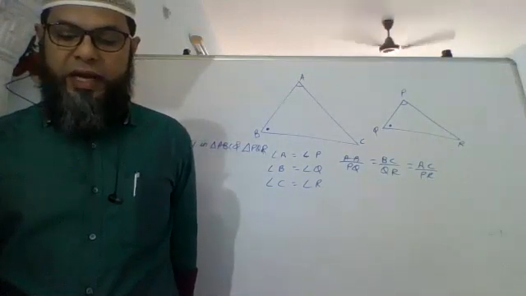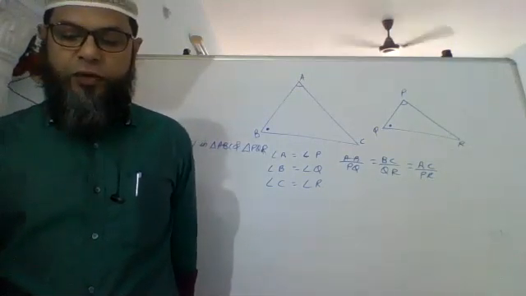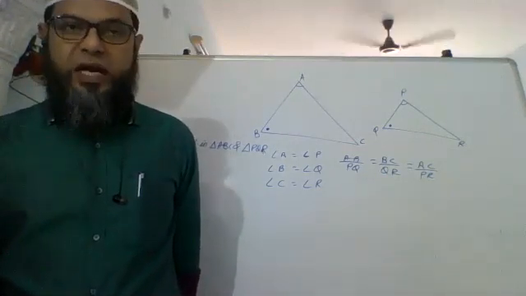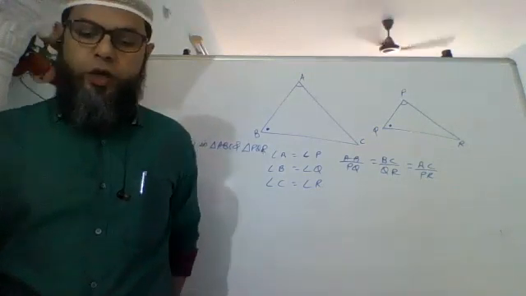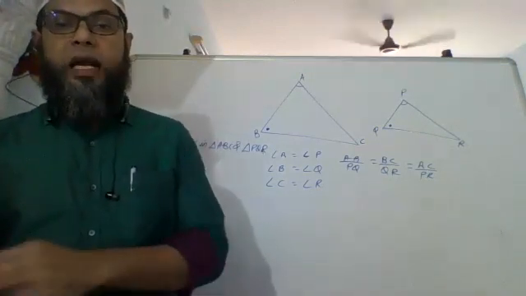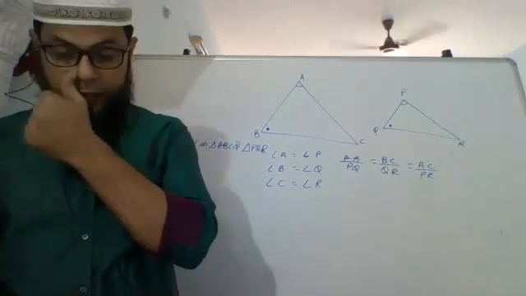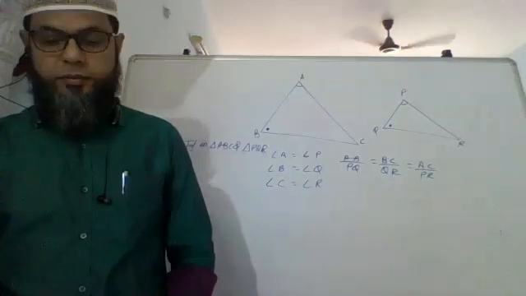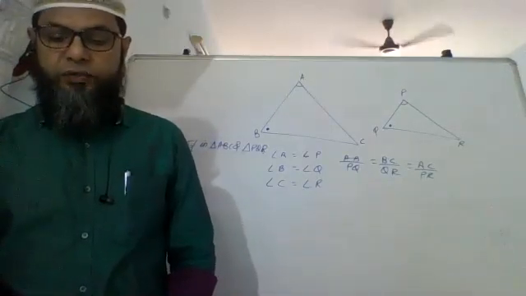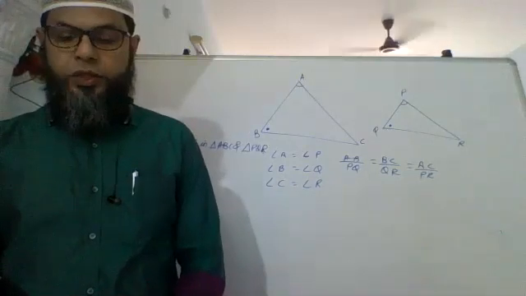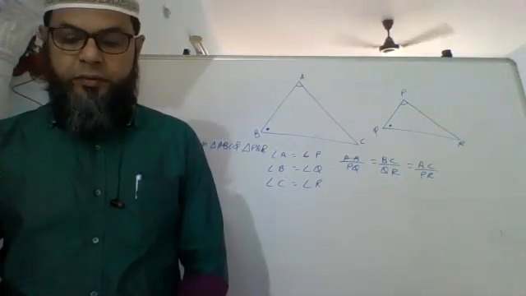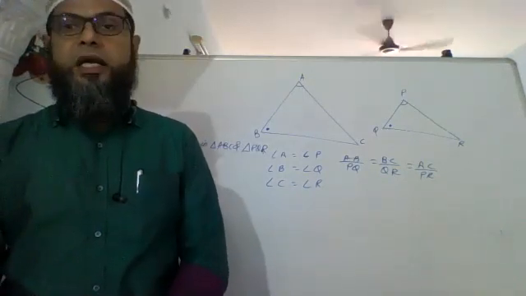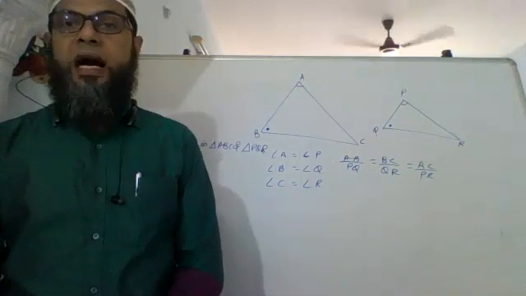If in two triangles, the sides of one triangle are proportional to the sides of the other triangle, then their corresponding angles are equal.